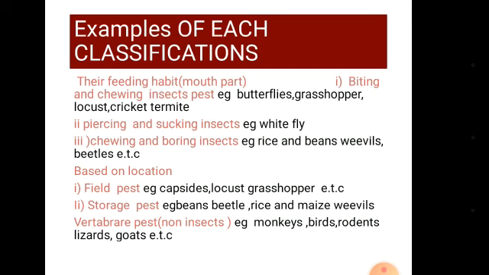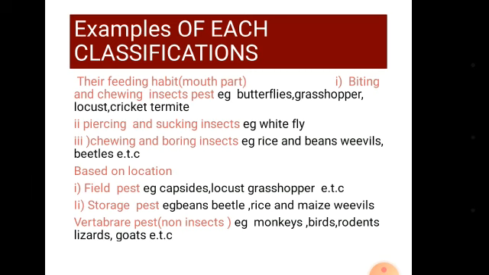These have stylets and proboscis with which they pierce tissues and suck their sap or juice, and in this way cause collapse of the cell walls. They are also vectors of various diseases, for example, whitefly, mealybugs, and many others. Then we have chewing and boring insects.